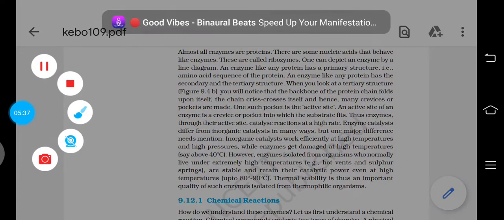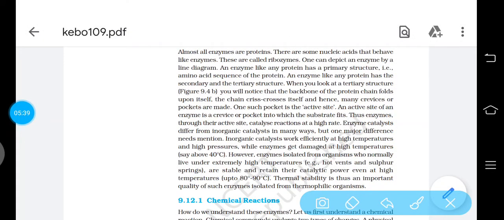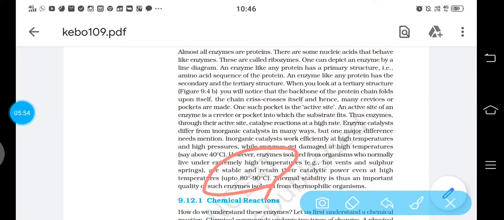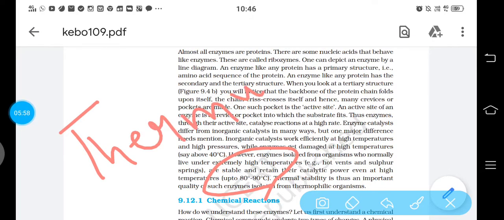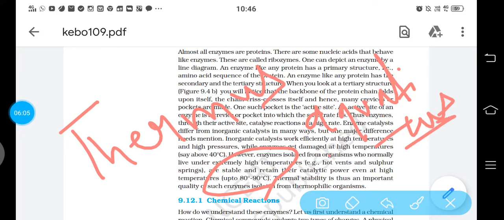The enzymes which are found in the body of those microorganisms which reside in the hot water springs or the thermal springs, they can overcome this high temperature of 80 to 90 degrees Celsius. Example is Thermus aquaticus, which is found in boiling water or the hot water springs.